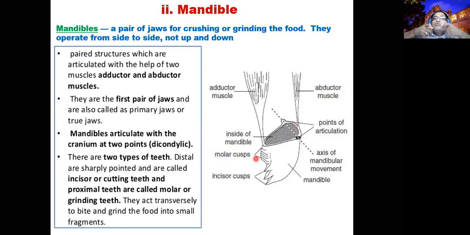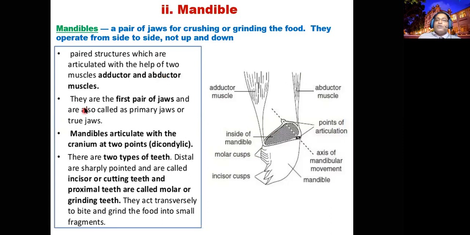They will not move forward and backward. They will work outside and inside by using muscles. We call them the adductor muscles and abductor muscles, right? So adductor muscles mean proximal, and this we call distal. This is proximal, very close. It's distal, it's far, right? So adductor and abductor muscles.